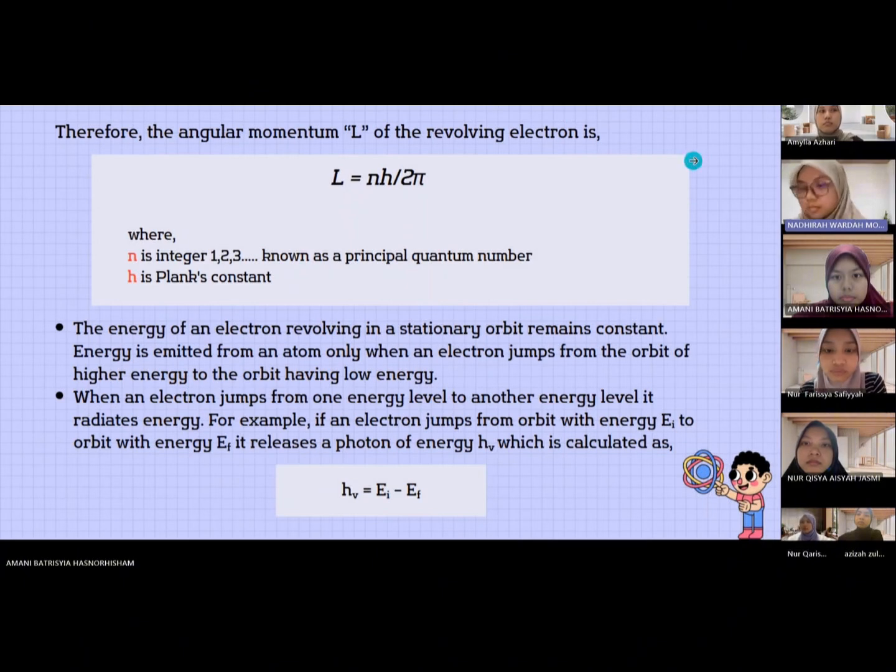The energy of an electron revolving in a stationary orbit will remain constant, and an electron from a higher position will jump to a lower energy position. When an electron jumps from one energy level to another energy level, it will radiate energy.